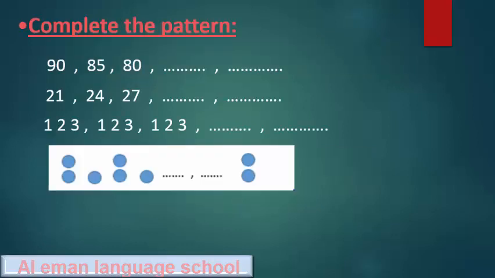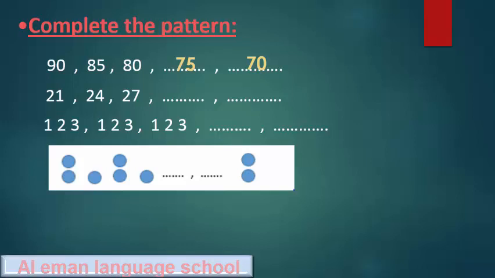Complete the pattern. We have 3 types of pattern: increasing, decreasing and repeating. The first one is decreasing, the numbers getting smaller. So 90, 85, 80. Each time we subtract 5. So what comes next? Yes, it's 75 and finally 70. This is called a decreasing pattern, the numbers getting smaller.